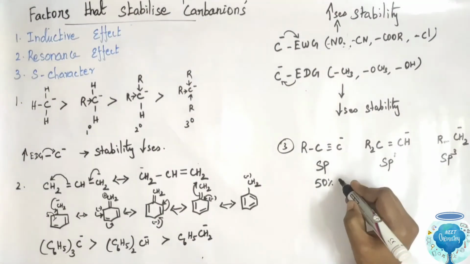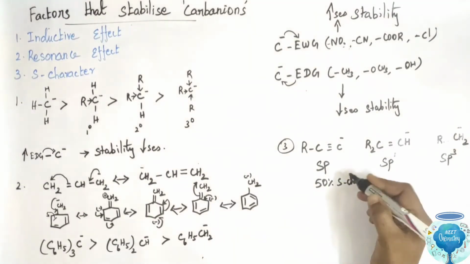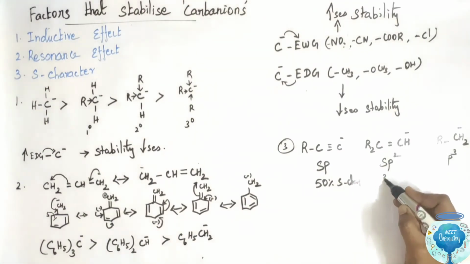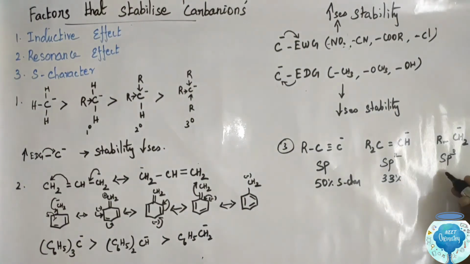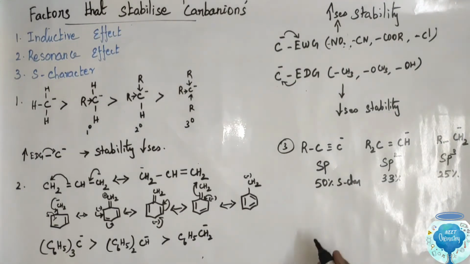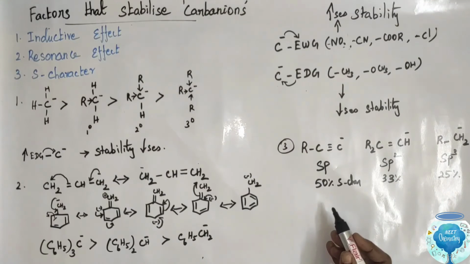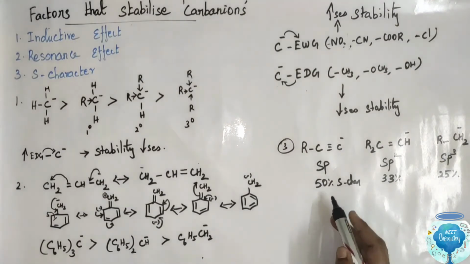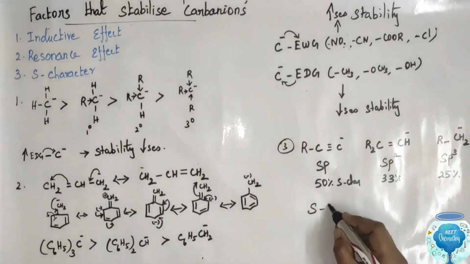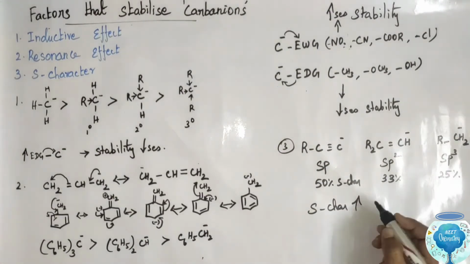So there is 50% S character in sp hybridization, here 33% S character, here 25% S character. The stability increases with an increase in the S character.